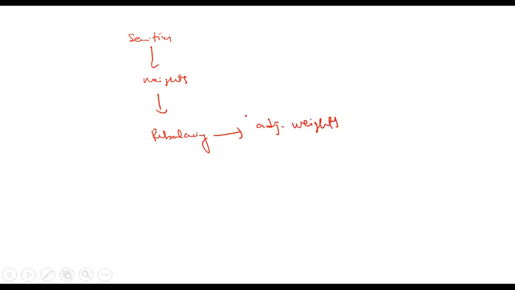Once you have securities and you have provided weights, then comes the decision for rebalancing. Rebalancing is adjusting weights. What is the advantage? If you rebalance more frequently, then your index will remain more relevant and accurate.